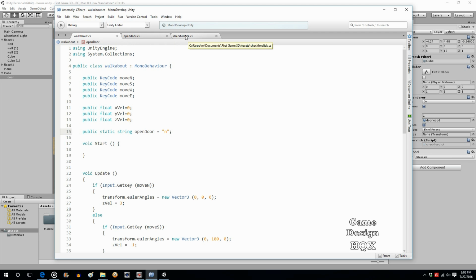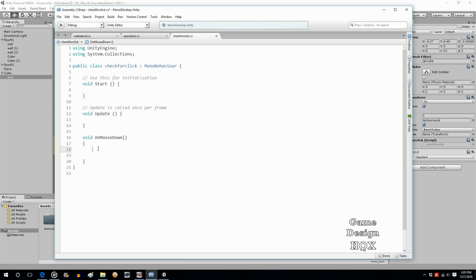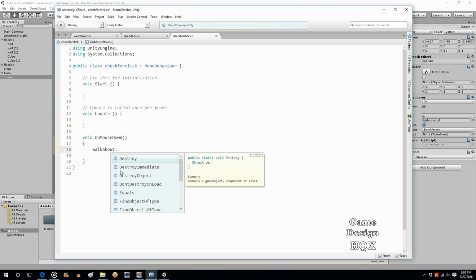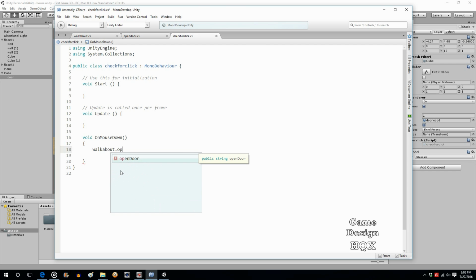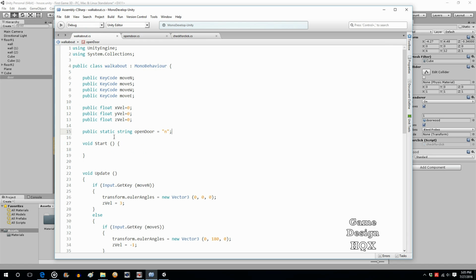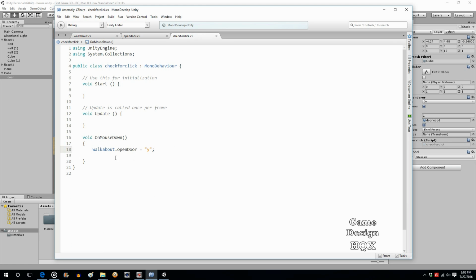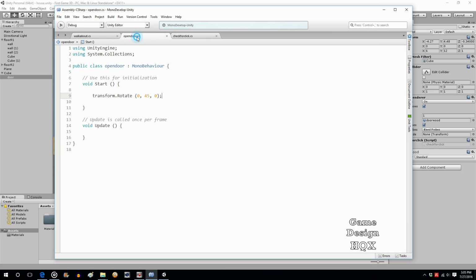So what we do is we come here to check for click, and we take that new variable. It's in Walkabout dot, what was it, openDoor? Yeah, openDoor, and we're going to change that to Y for yes. So we created the variable, and the script that's attached to the door changes it to yes. Now we're going to take this out of here, put it into here, but we're going to put it into an if statement.